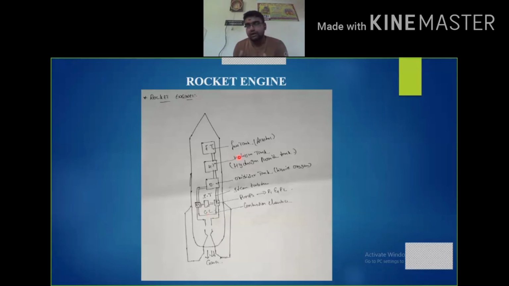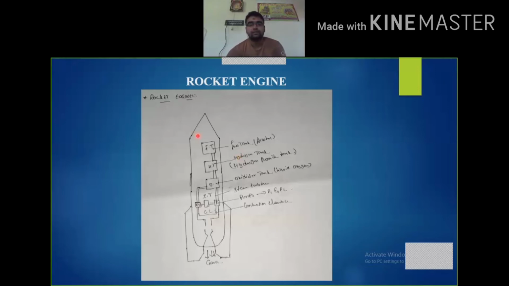Okay, and these are independent of the atmosphere, so this can travel either in the atmosphere as well as out of the atmosphere, because along with the fuel tank, they also carry their own oxidizer tank. So these are independent of the atmosphere.